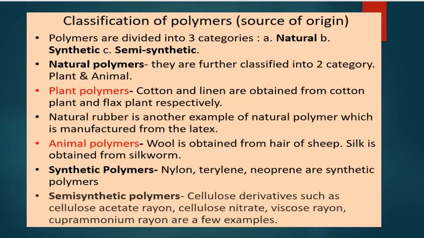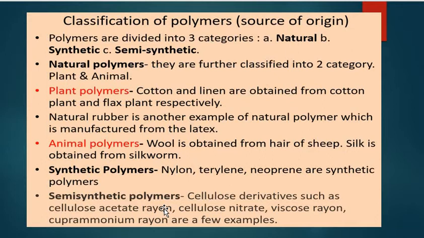Nylon, terylene, neoprene are some examples of synthetic polymers, and the last category is semi-synthetic polymers, which are derived from natural polymers. These are also called regenerated fibers. Cellulose derivatives such as cellulose acetate rayon, cellulose nitrate, viscose rayon, cuprammonium rayon are a few examples of this category.